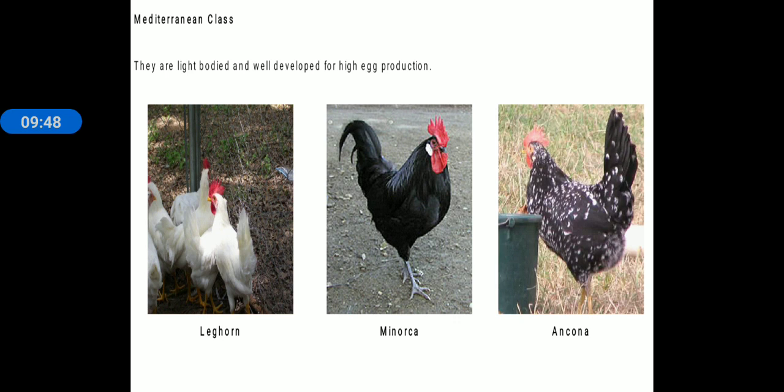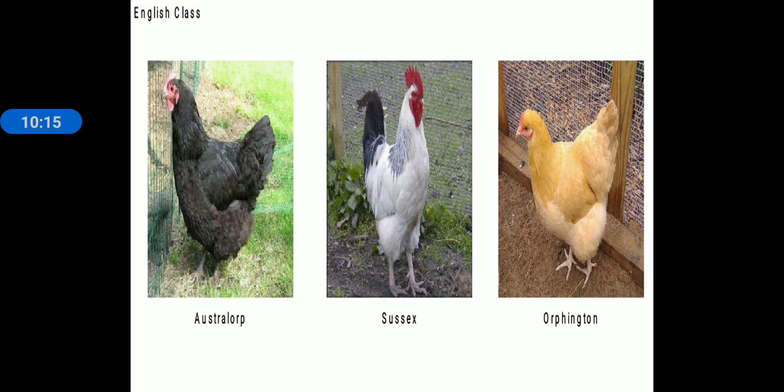Now the Mediterranean class. These are Leghorn, which is white in color having a red comb, then Minorca, which is a totally black colored bird, and Ancona. These are the birds from the Mediterranean class. They are light bodied and well developed for high egg production. Then the English class: Australorp, Sussex, or Dorking. These are the varieties or breeds that come in the English class.